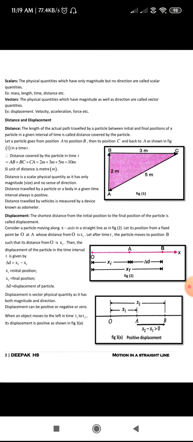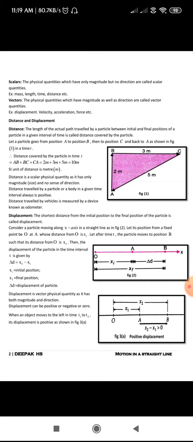Okay, fine. Next, coming to scalars. As you know, you have studied scalar quantities and vector quantities, right? Which quantities do we call scalar? The physical quantities which have only magnitude but no direction are called scalar quantities.